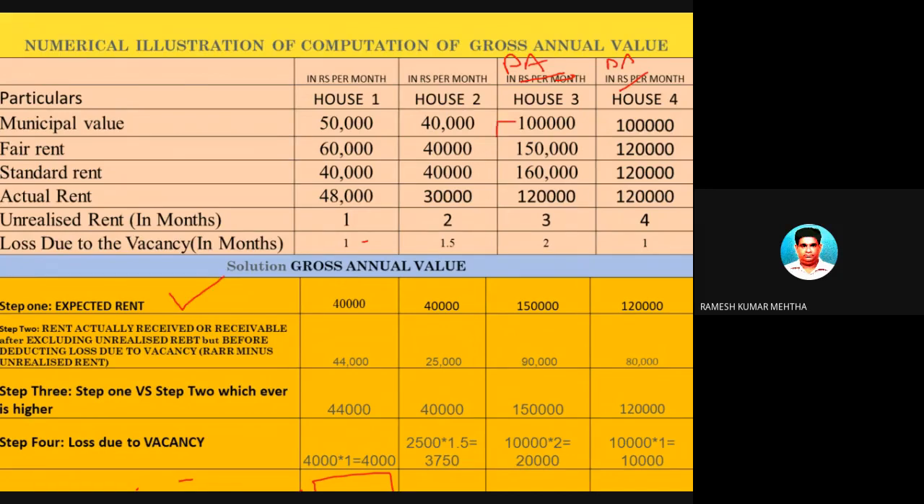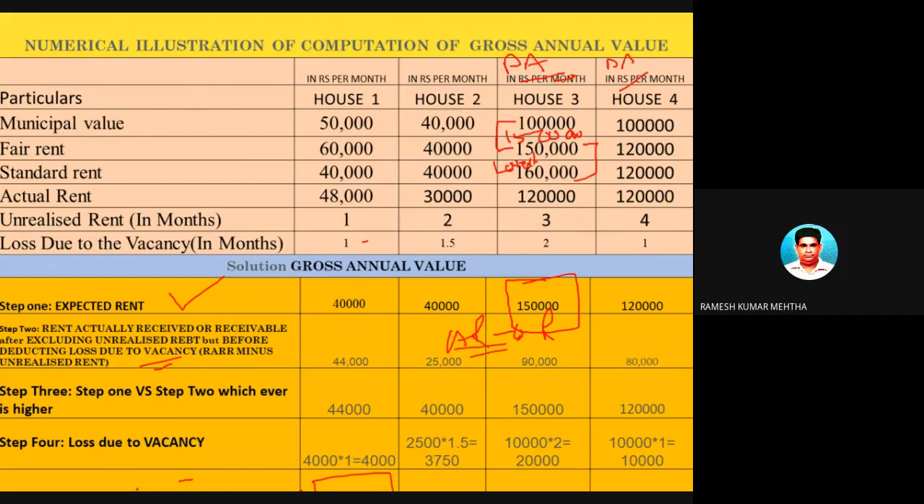So among these two, that is municipal value versus fair rent, whichever is highest. What is the highest out of 1 lakh and 1 lakh 50,000? 1 lakh 50,000. Compare this 1 lakh 50,000, the result you got, with standard rent, which is 1 lakh 60,000, whichever is lowest. Among them, whichever is the lowest, you will get the reasonable expected rent as 1 lakh 50,000 rupees. Hope you have understood it. Now, the next step is actual rent received minus unrealized rent.